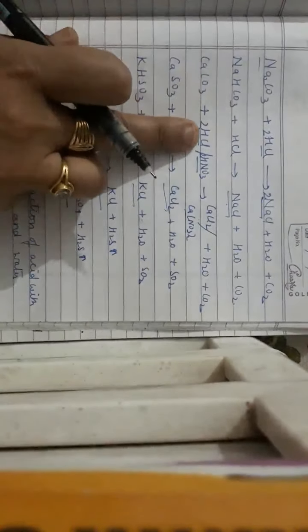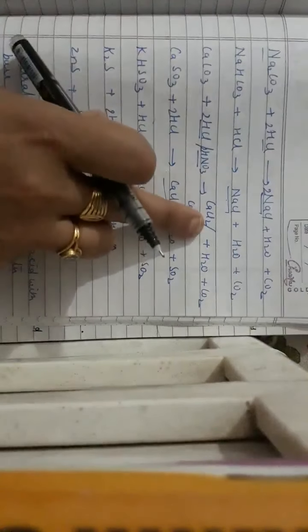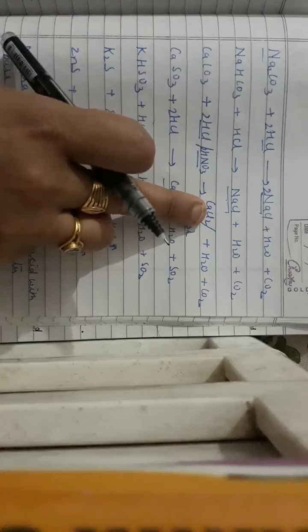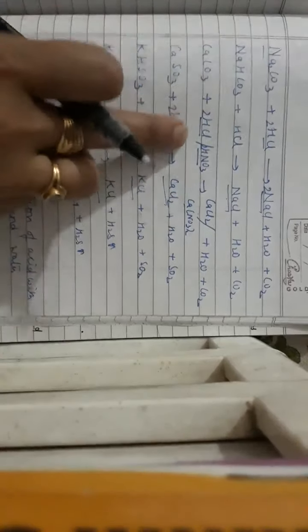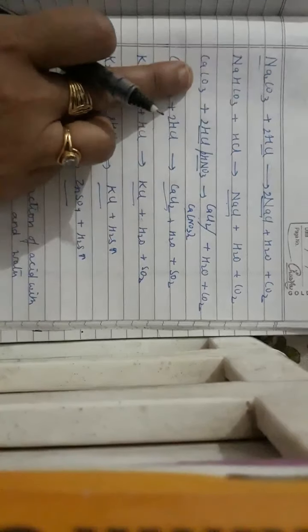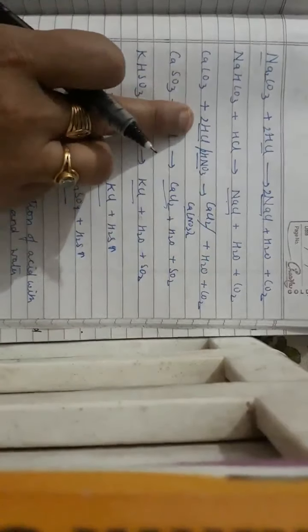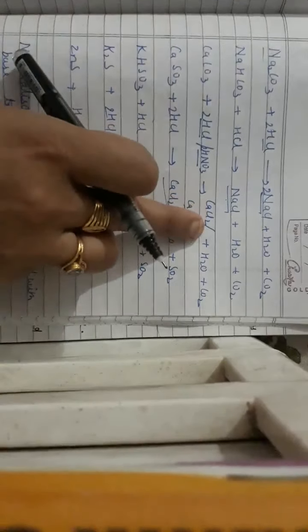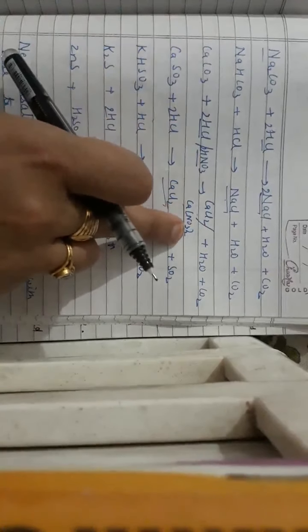So if you use H2SO4, then the product will be calcium sulfate. Such a reaction is considered practically impossible because we cannot convert an insoluble salt to another insoluble salt. So we have to take either HCl or HNO3. As it is a carbonate, the products will be salt, water and carbon dioxide. If we take HCl, then the salt will be calcium chloride, and if we take nitric acid, then the salt will be calcium nitrate, water and CO2.